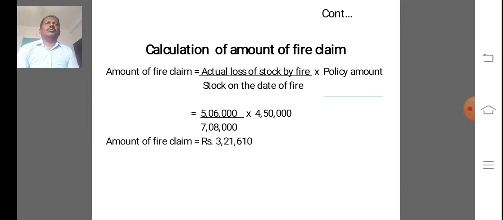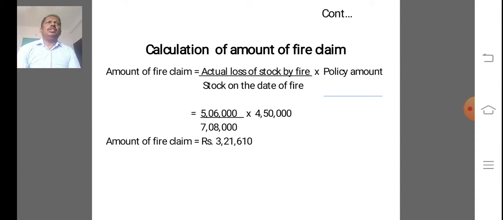Next, step number 5, ascertainment of fire insurance claim amount. For the amount of loss incurred, the claim must be calculated. Calculation of claims depends upon the extent of insurance.